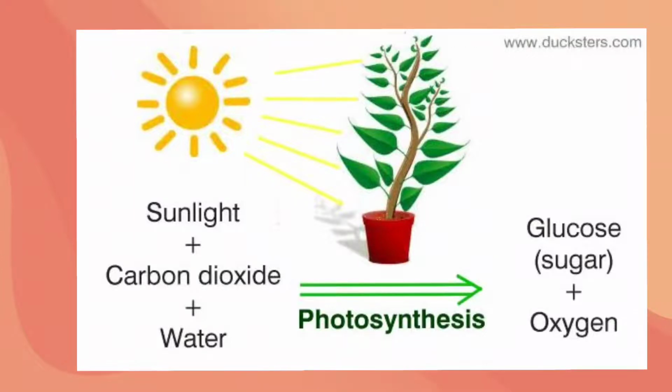They finally, sunlight, carbon dioxide, water, and chlorophyll produce the end products of photosynthesis: glucose, that means sugar, and oxygen. This process is called the photosynthesis process.